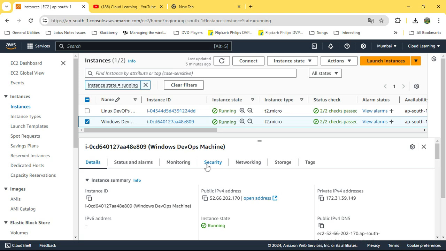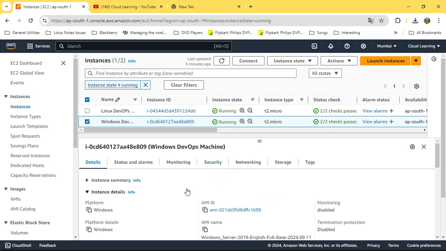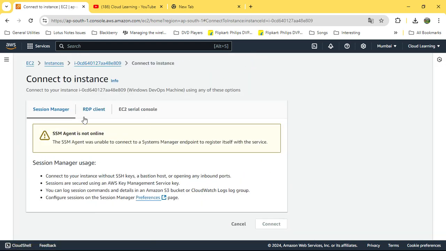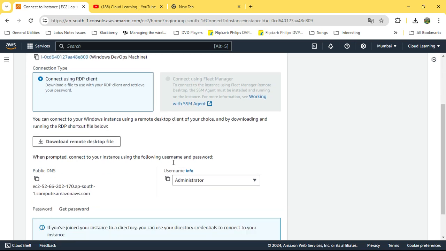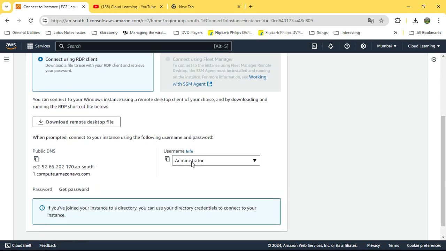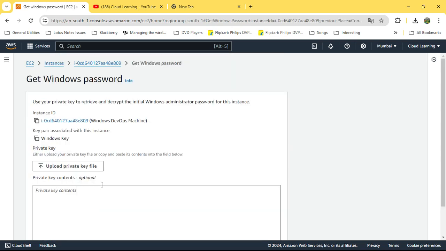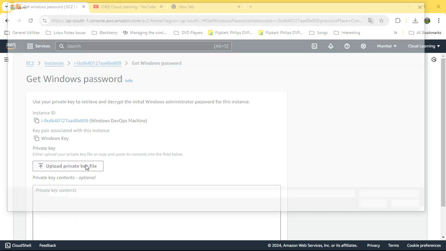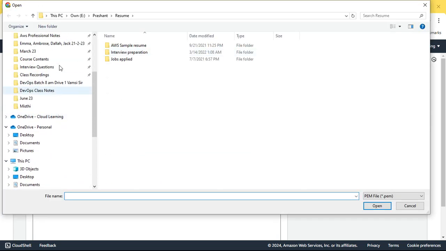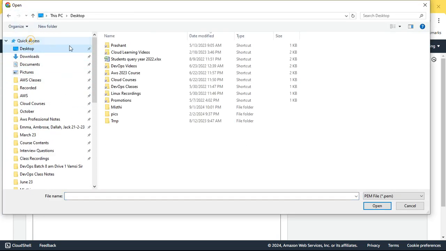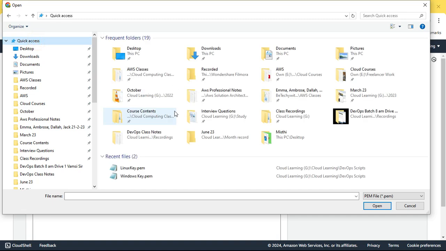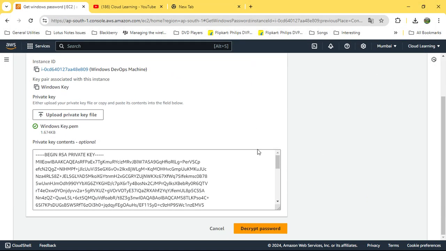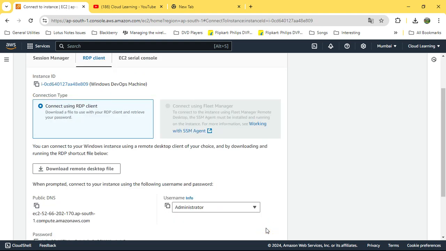So now you need the password. Okay, so how to get a password? Select the machine, go to connect, RDP client, username administrator, click on get password, upload private key, and here you need to put the Windows pem file. Okay, so I do that and I say decrypt password.